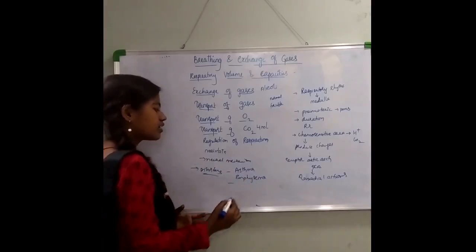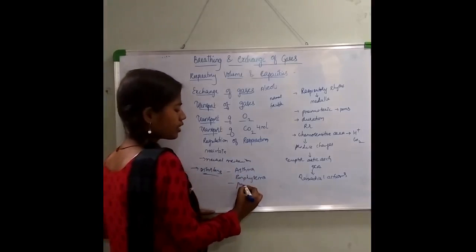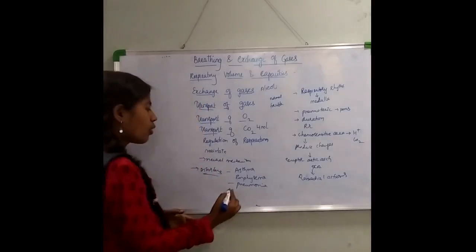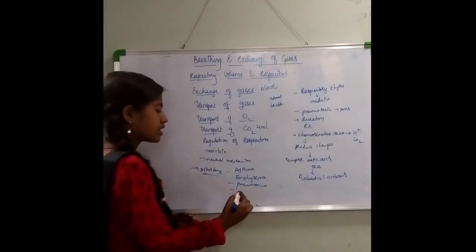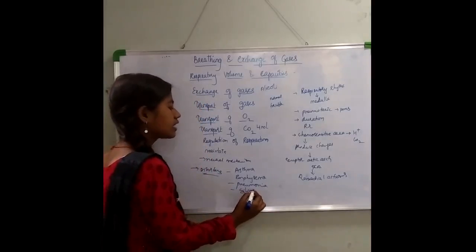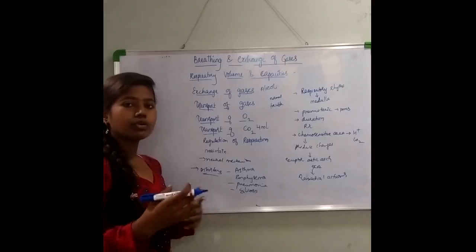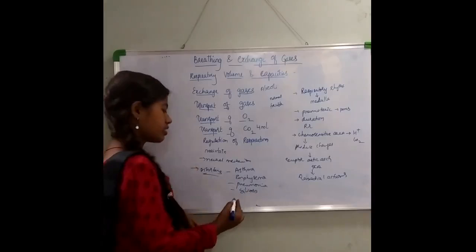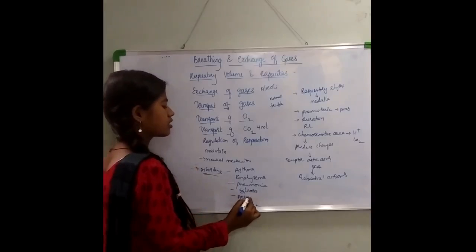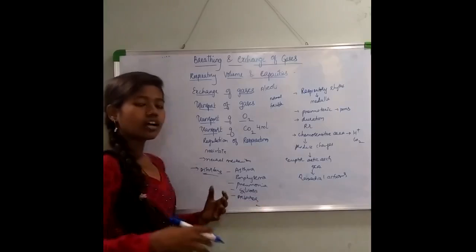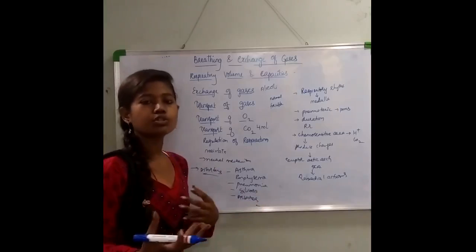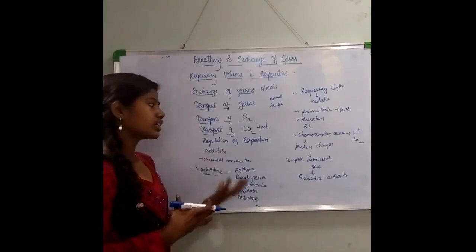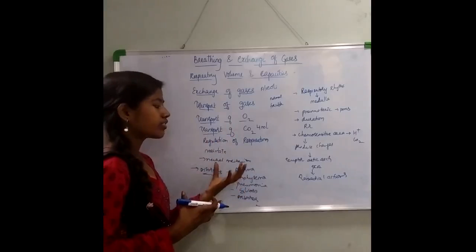Then you have pneumonia, which occurs due to Streptococcus pneumoniae. You also have occupational disorders such as silicosis, from long-time exposure to silica, like people who work in silica factories. Then you have asbestosis. You have black lung disease, which is from long-time exposure to coal. So these are the various kinds of disorders which will affect your respiratory tract.